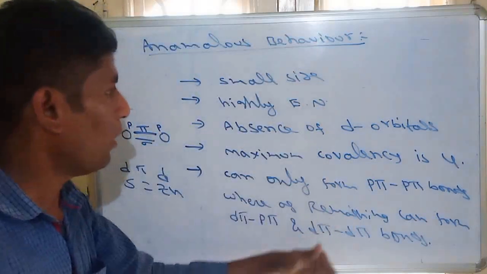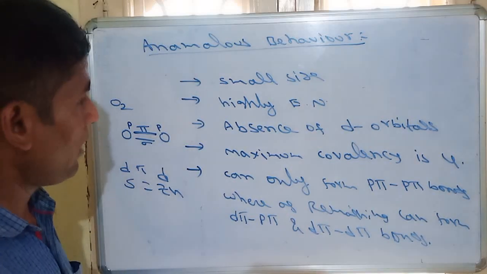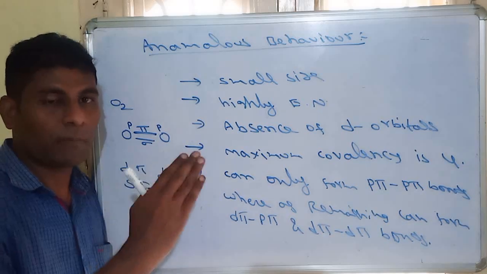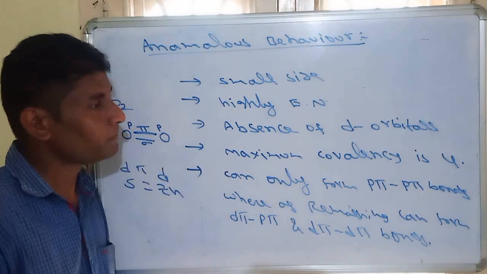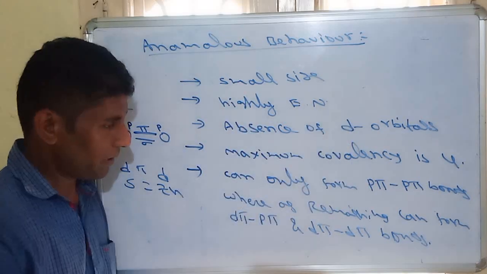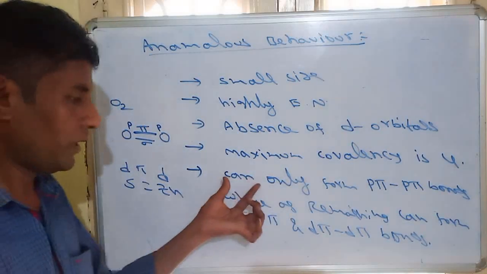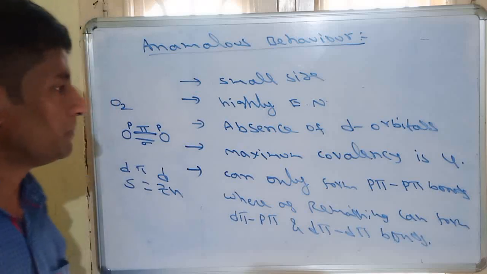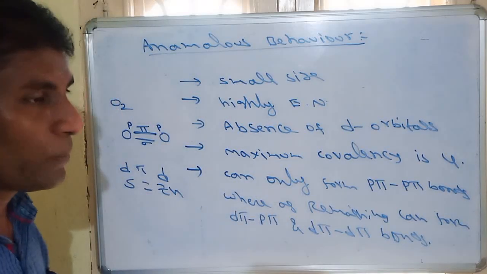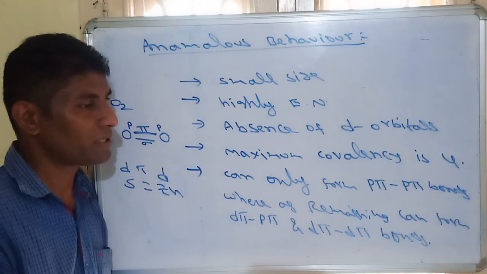So this is the anomalous behavior of oxygen. Anomalous behavior means abnormal behavior, and it is shown by every first element of the group, that is, the second period element. And that is small size, highly electronegative, absence of d orbitals, maximum covalency of 4, and it can form only pπ-pπ bonds. All these are just physical properties of 16th group elements. So in the next class we will take chemical properties of 16th group elements. Thank you.